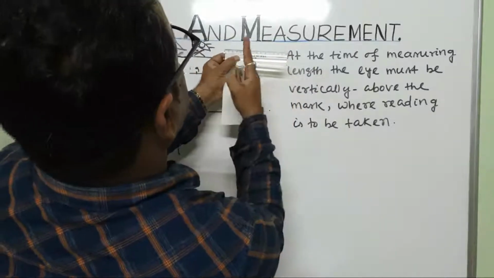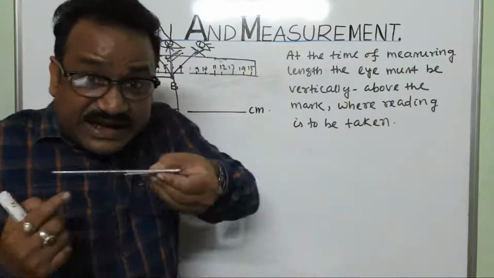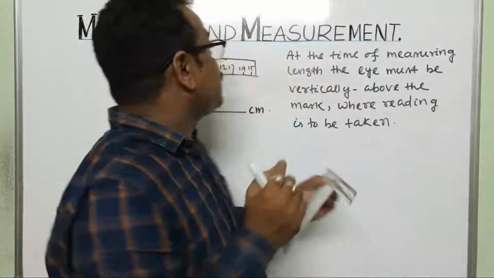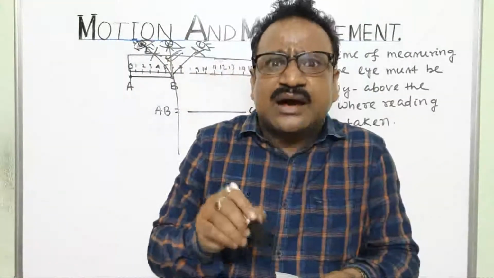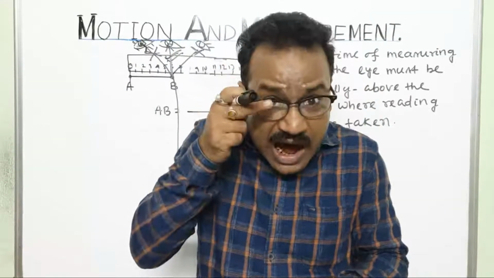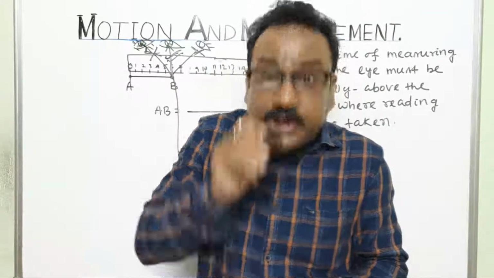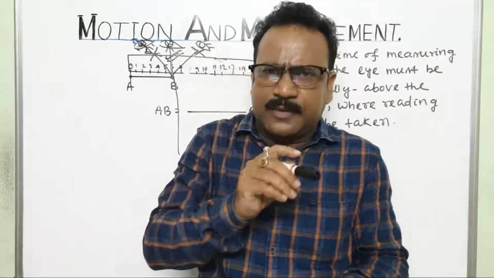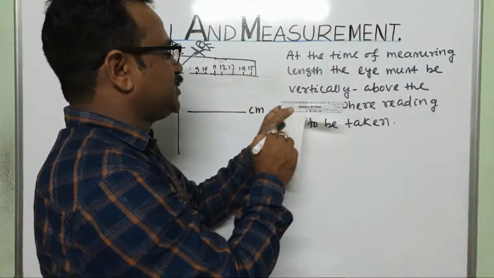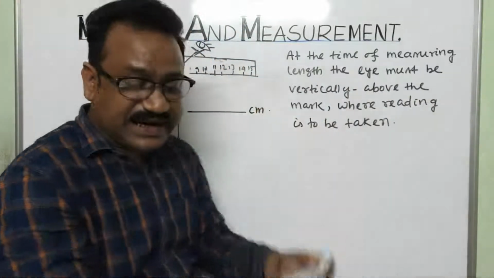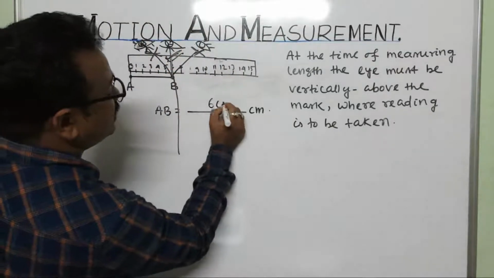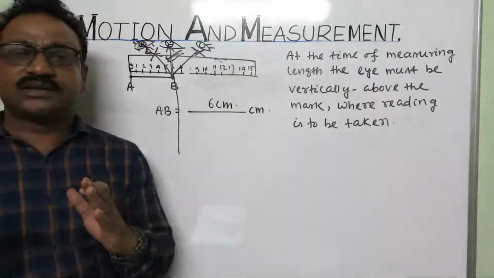I must be vertically above. If I look like this, not straight, because I am writing on the board, I am looking this way. But when you are writing in the copy, you should look downwards. Your eye must be vertically above the mark where the reading is to be taken. So according to this, this is your 6.6 centimeter. Here also, this is your 6 centimeter. Otherwise, there will be an error.